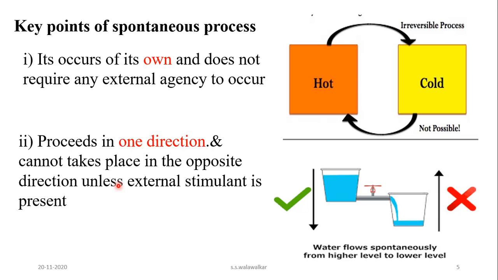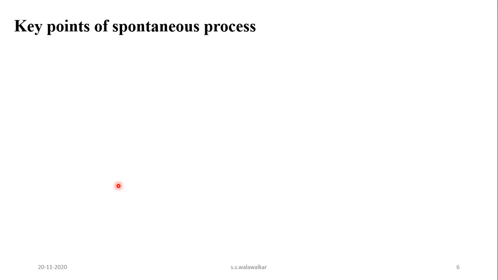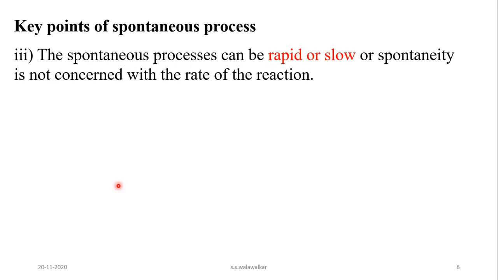Third point, spontaneous processes can be rapid, that means fast, or slow. That means spontaneity is not concerned with the rate of the reaction, whether the reaction is fast or slow.